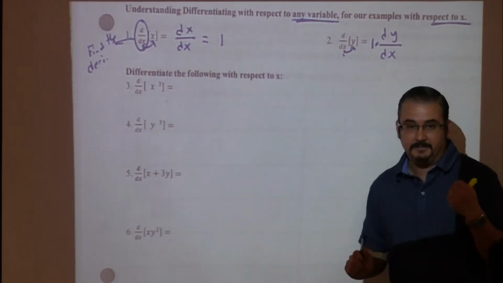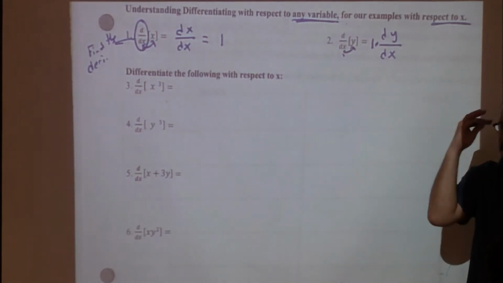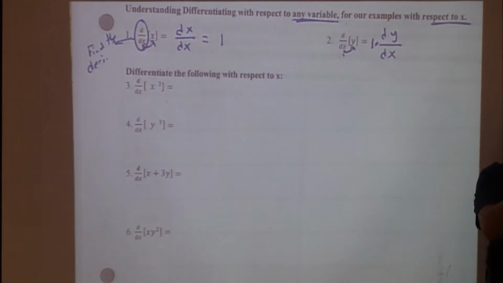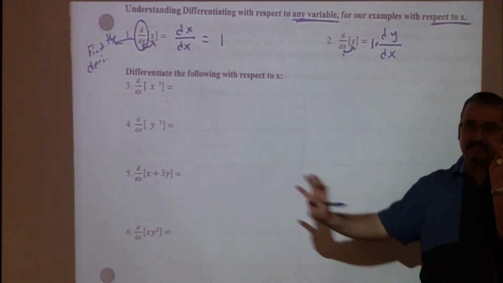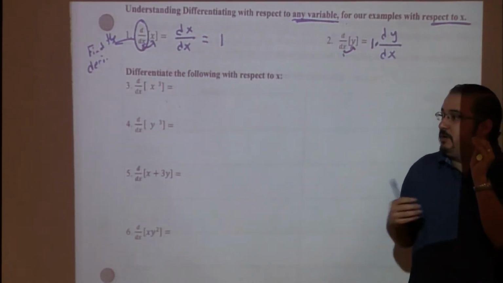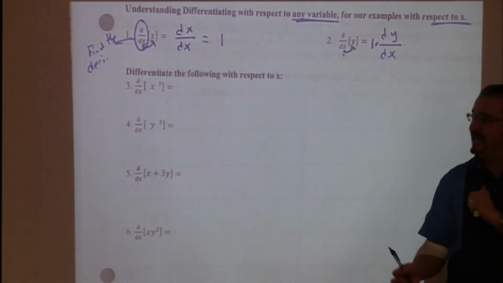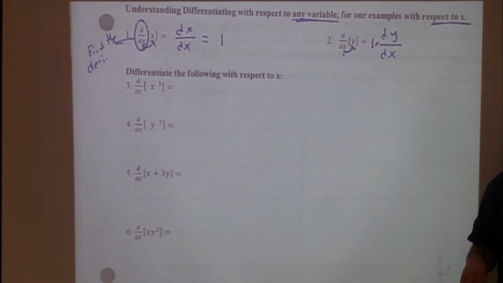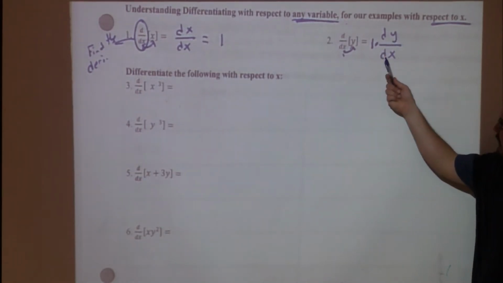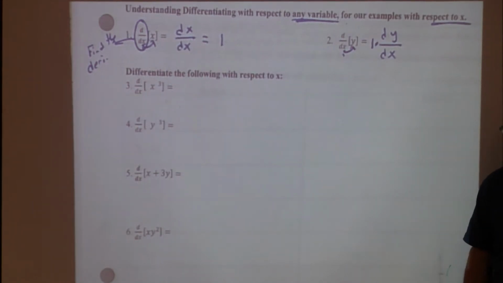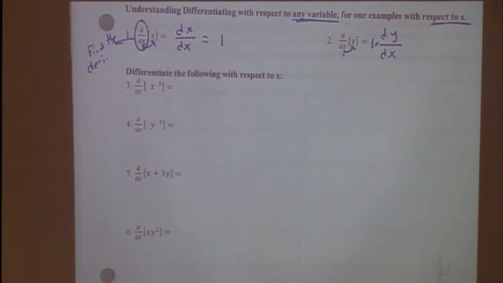So we're going to assume that y, that letter, represents some equation that is in terms of what? X, but we don't know for sure. We're just assuming that it is. So if I were to get its derivative, it would be dy dx. Does that make sense? Stay with me. Alright, let's look at this one.